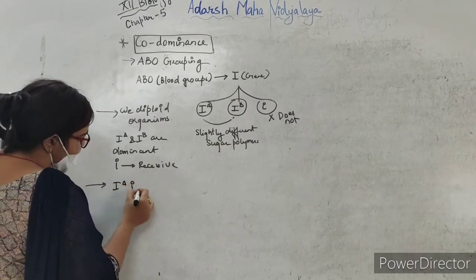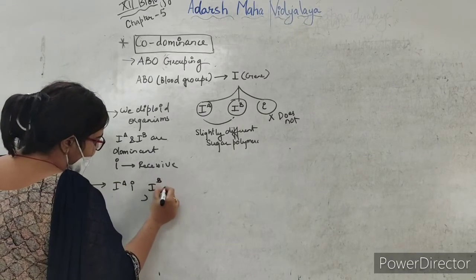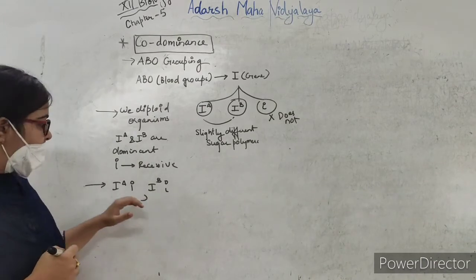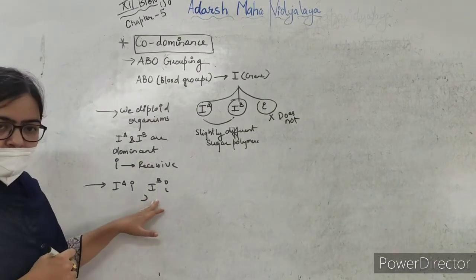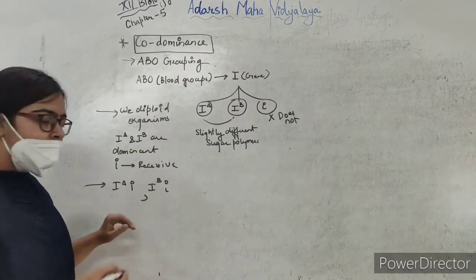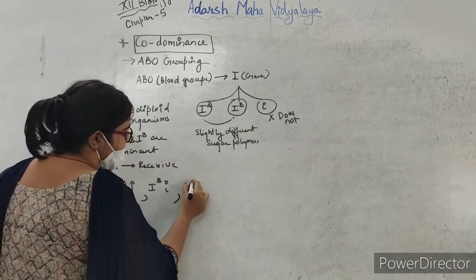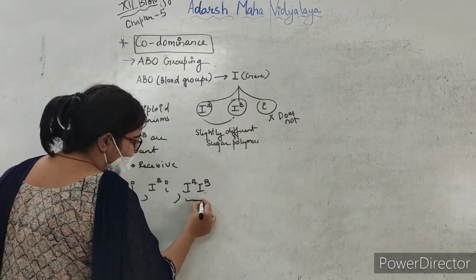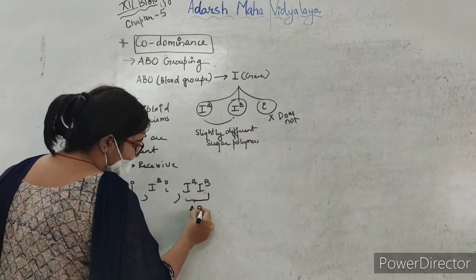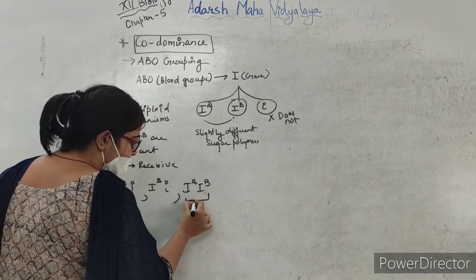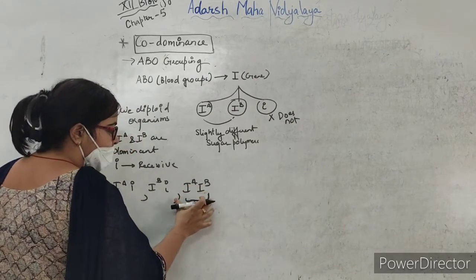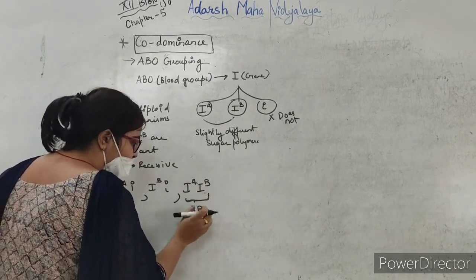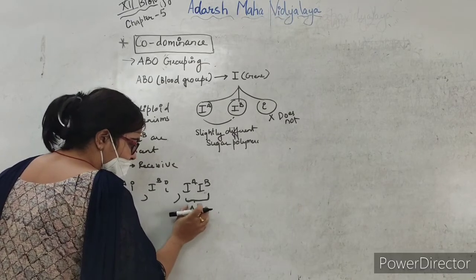When IA and I will be present, and when IB and I will be present, as small i is recessive, we'll get a blood group A and a blood group B. But when IA and IB are present together, we'll get blood group AB. So here codominance will be seen, and both dominant genes will express themselves, and we'll get both of these in the blood group, that is AB blood group.